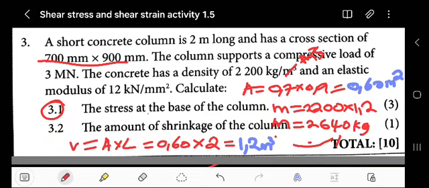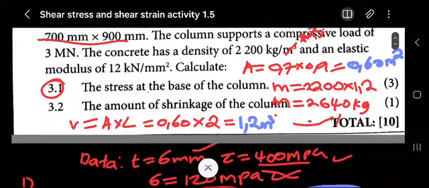Now, how can we find the force? It will be additive.